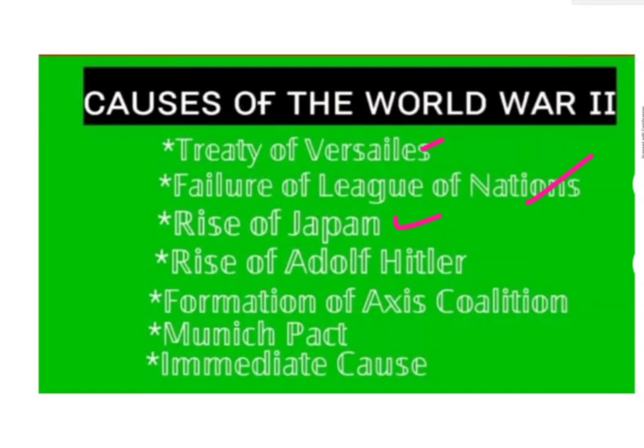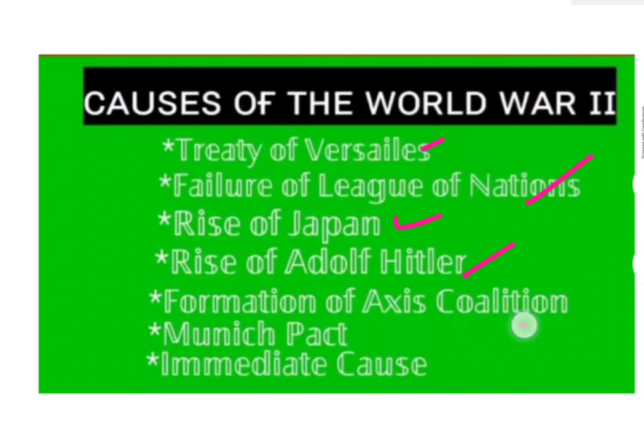The next one, rise of Japan. After the completion of World War I, Japan emerged. Yes, Japan developed. So that is the rise of Japan. The next one, rise of Adolf Hitler. Hitler's period's duration was 1933 to 1945. In 1933 he came as Chancellor of Germany, and till 1945 he ruled over Germany. Regarding that I will explain.